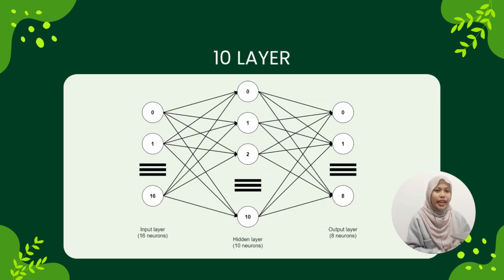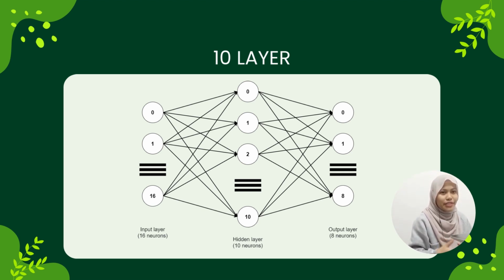So for the ANN architecture, there are 4 architecture diagrams for our experiments. We use input and output layers that have the same value for every architecture. However, we only change the hidden layers for each architecture. Other than that, we use different activation functions, which are ReLU, sigmoid, and ELU.